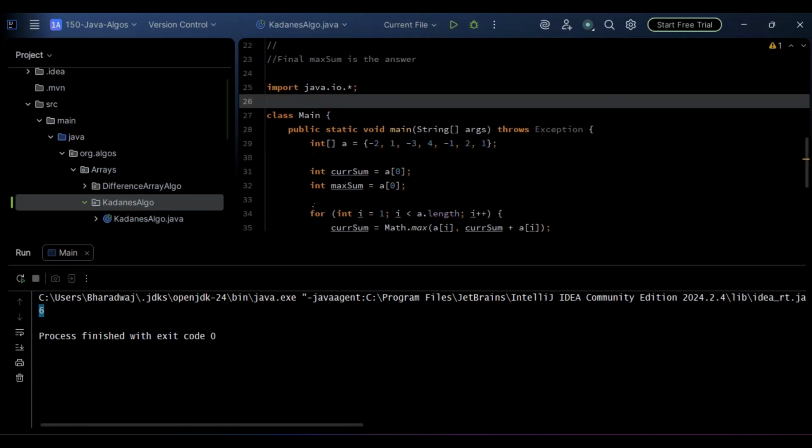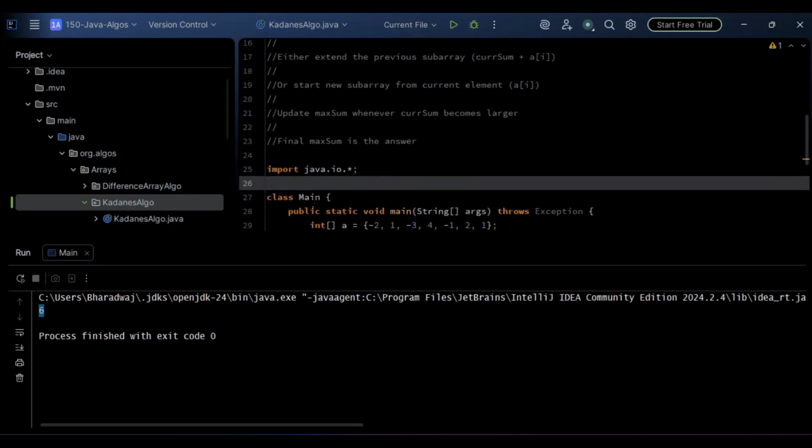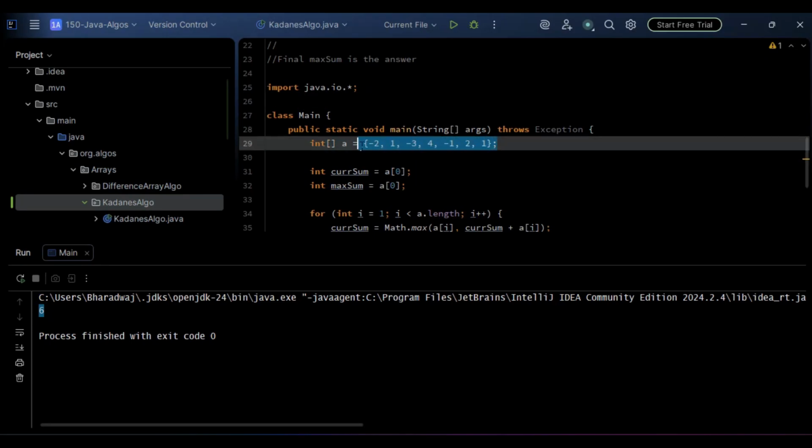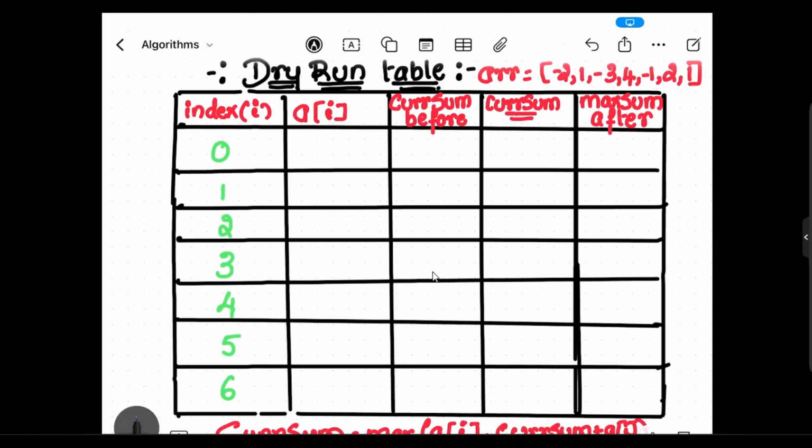Next, what will we be doing? Let's dry run the code. If we dry run the code, we'll understand the coding part correctly. Let's consider the same example that we have considered, and see whether the code we have written works correctly. We need to get the output 6. So let's move on with the dry run.